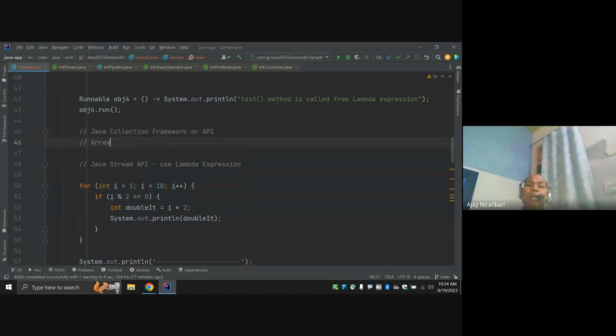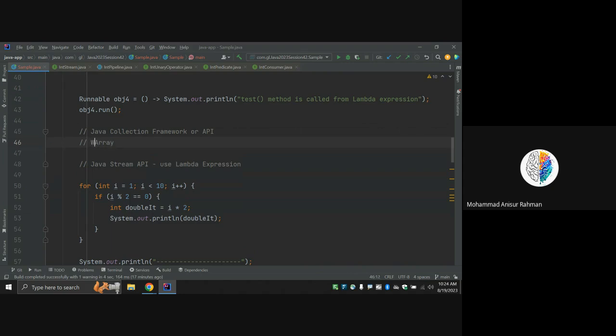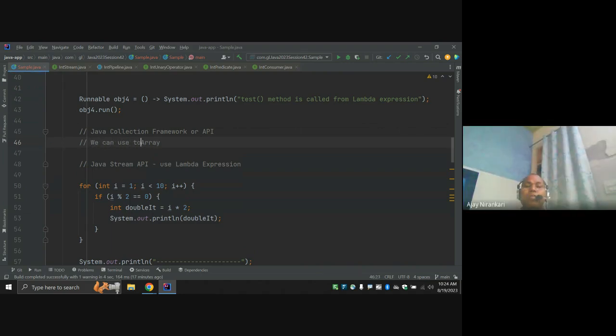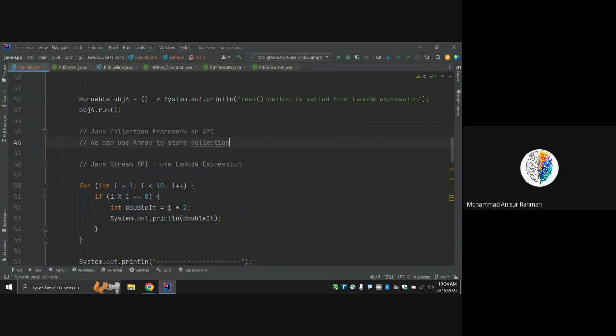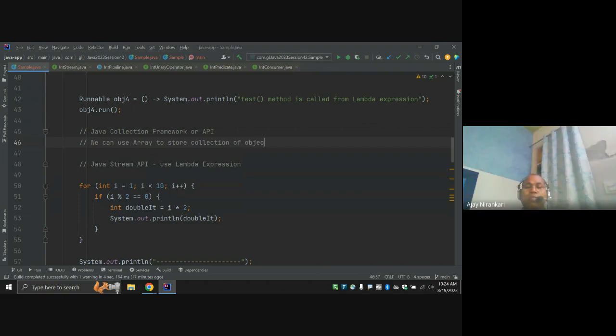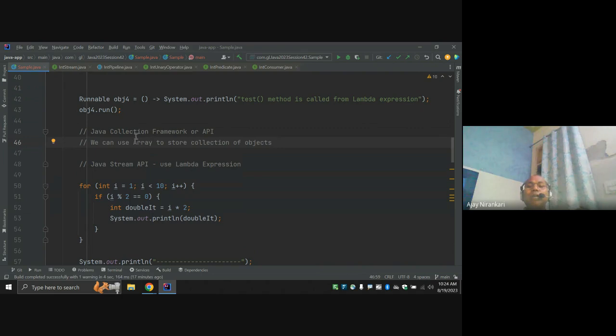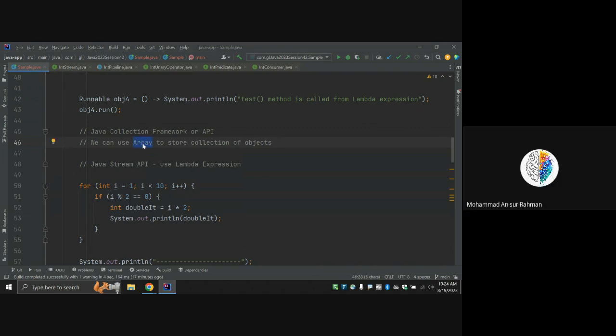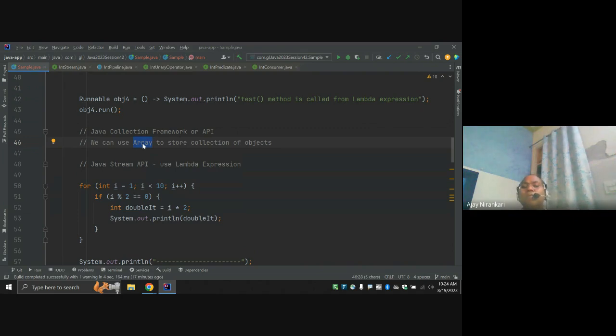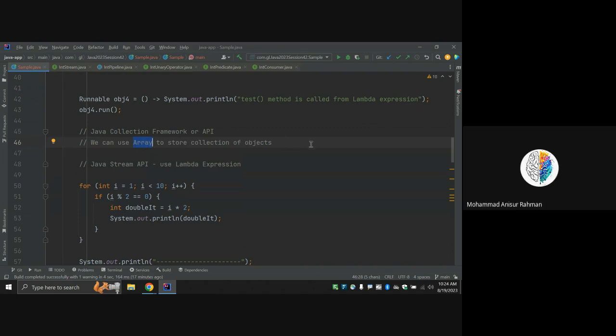Array is one way we can use to store a collection of objects. But instead of arrays, Java provides some inbuilt classes and methods, which we are going to explore in the coming classes.